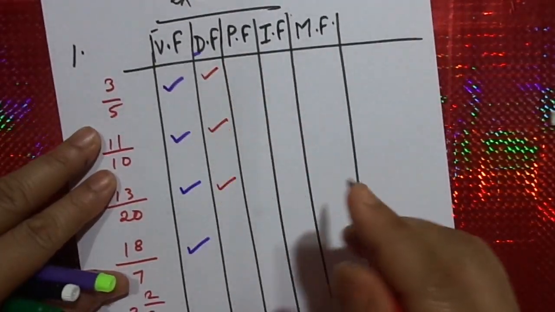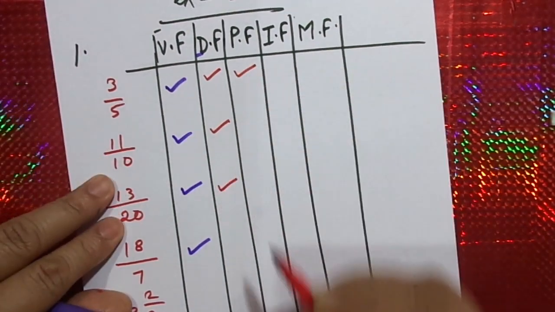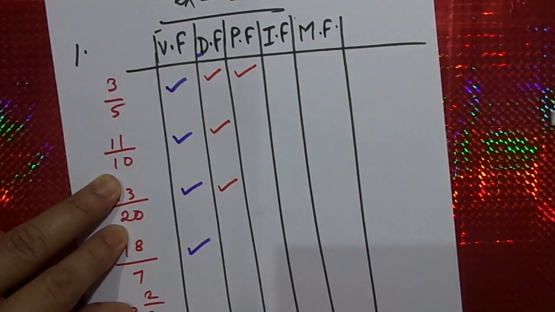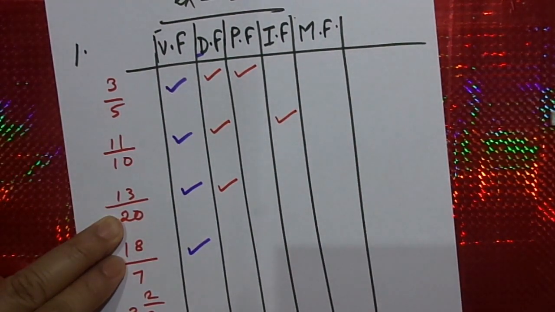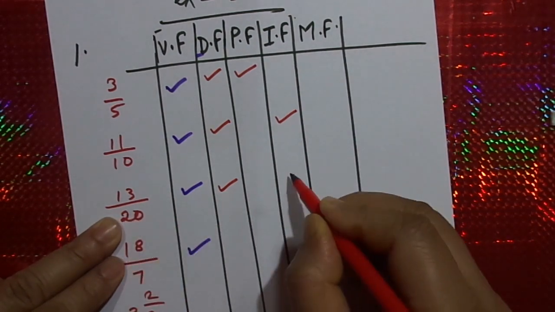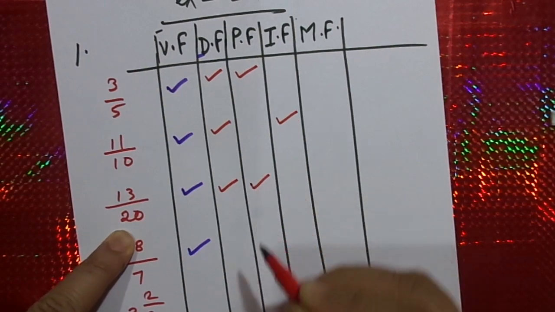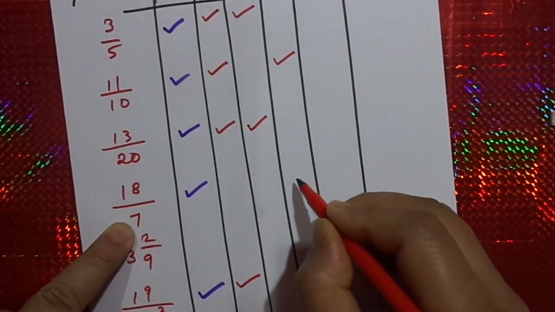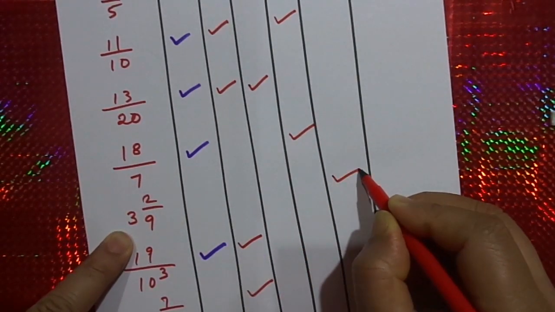What about proper fraction? This is my proper fraction, while 11 by 10 is improper fraction. 13 by 20 is proper fraction. What about 18 by 7? Improper fraction. Mixed number.